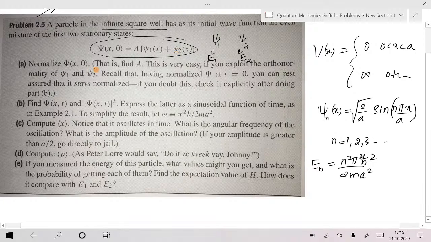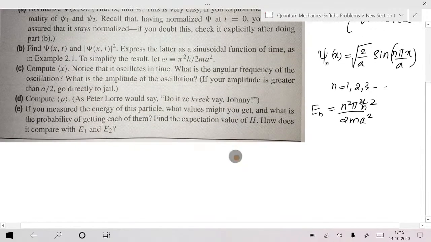The first thing is you should normalize that one. There are many ways of normalizing it.